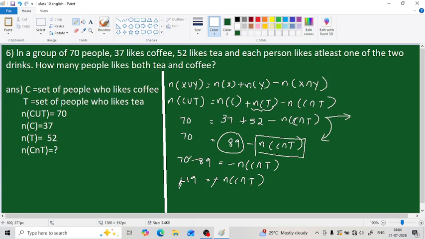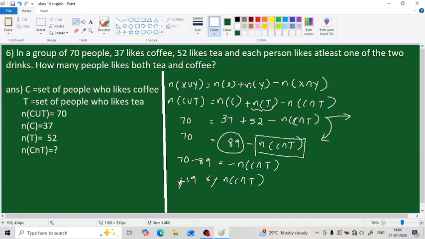When we subtract 70 from 89, we are subtracting a smaller number from a larger number, so it is positive. But here we are doing it in reverse, subtracting a larger number from a smaller one, so there will be a negative sign.